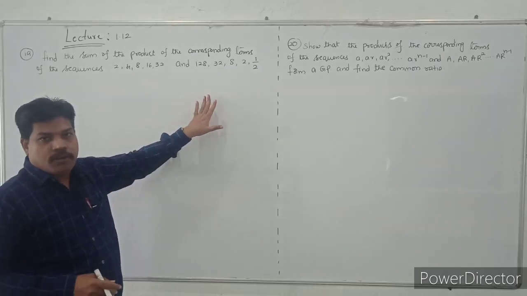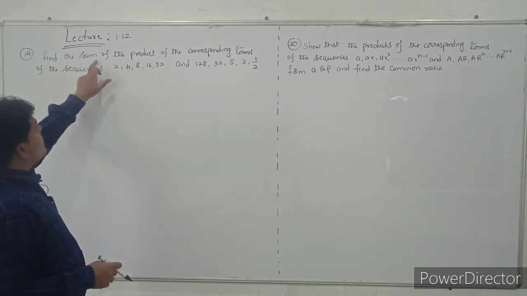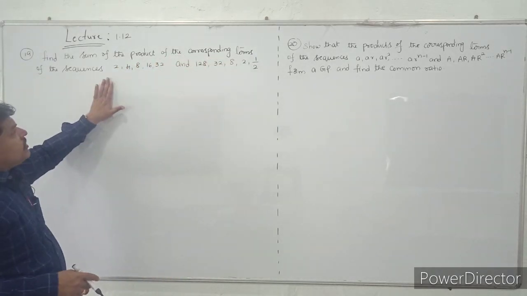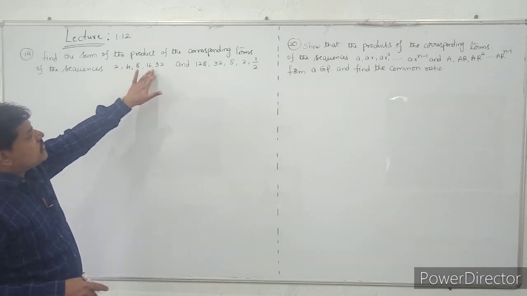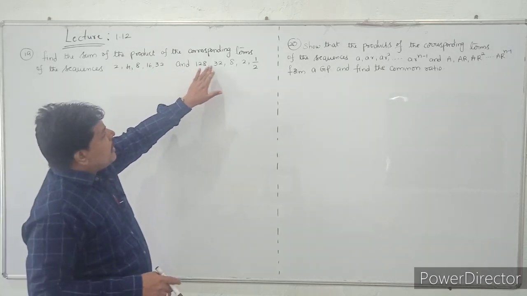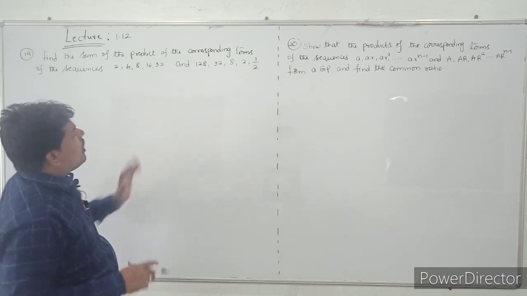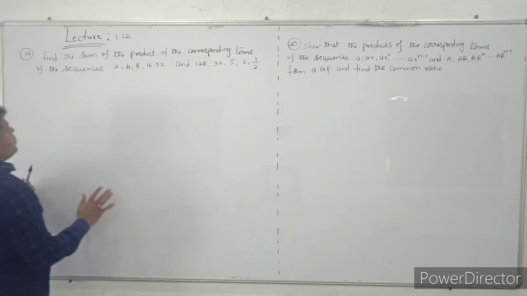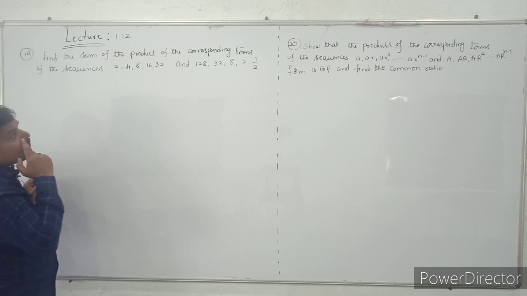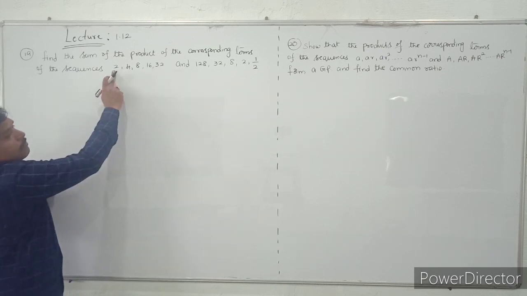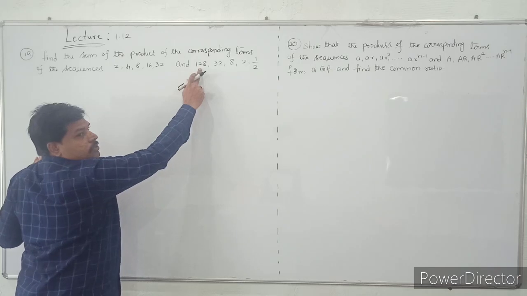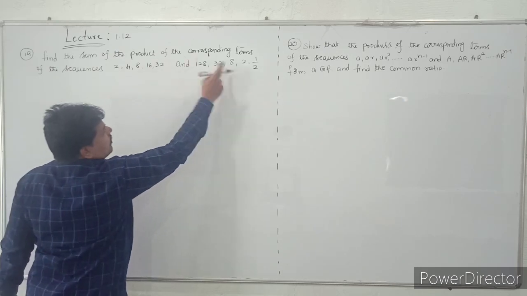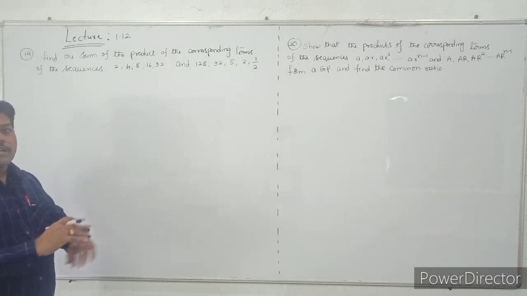Now students, see the question once again. Question number 19: find the sum of the product of the corresponding terms of the sequence 2, 4, 8, 16, 32 and 128, 32, 8, 2 and 1 by 2. What they are asking is that you have to take the product of the corresponding terms and find the sum. The product of corresponding terms means you multiply the first term with the first term in the second sequence, the second term with the second term in the second sequence, the third term with the third term, and so on. And you have to take the sum also.